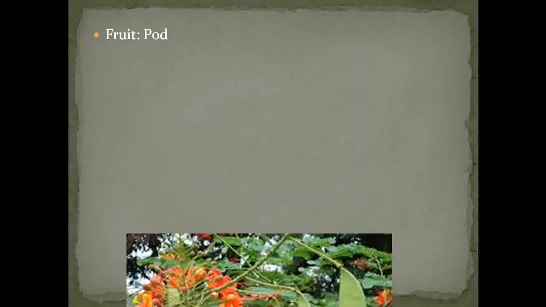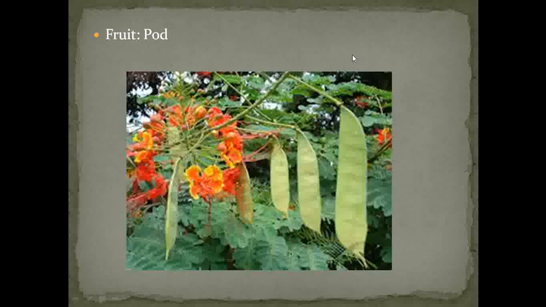Then next, about the type of fruits observed in Caesalpinia pulcherrima. The type of fruit observed in that plant is a pod. These are the pods of Caesalpinia pulcherrima.